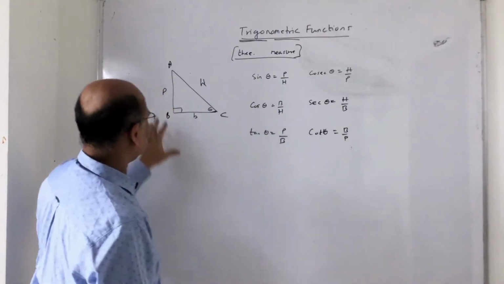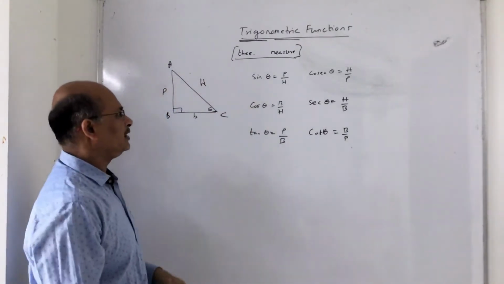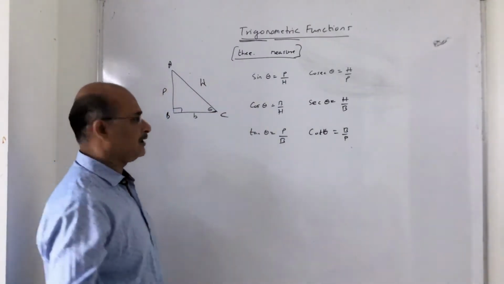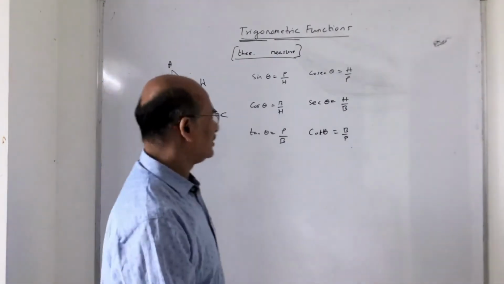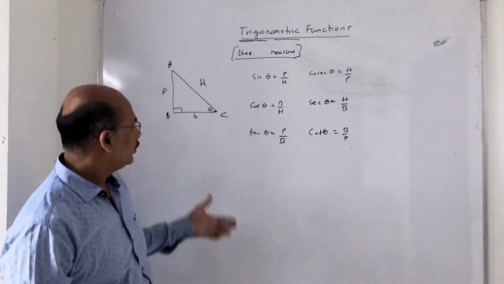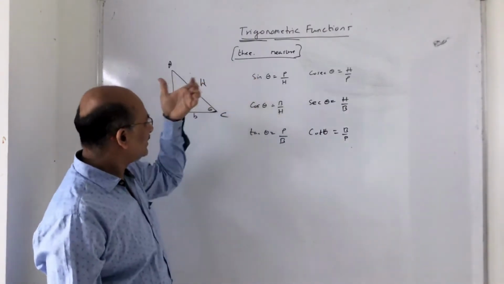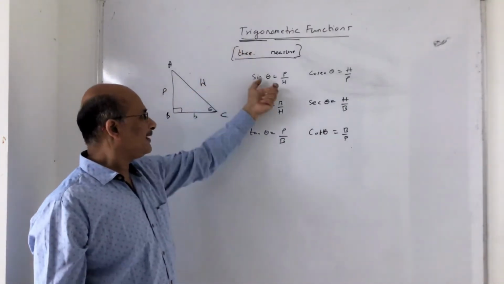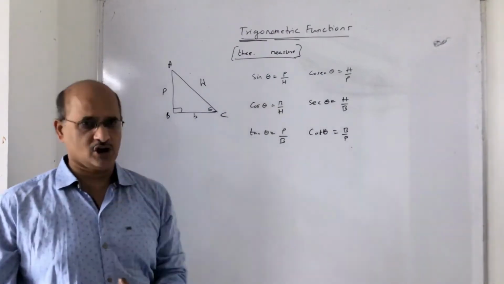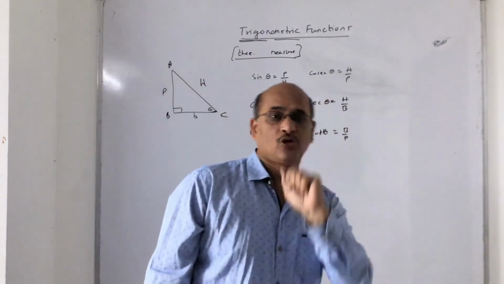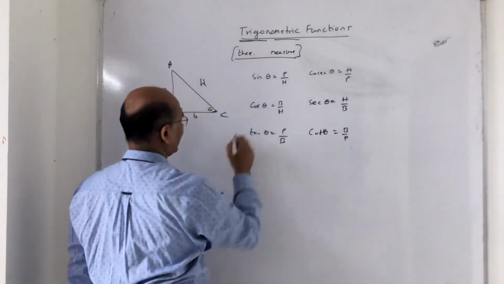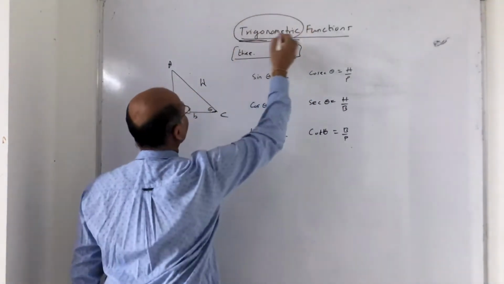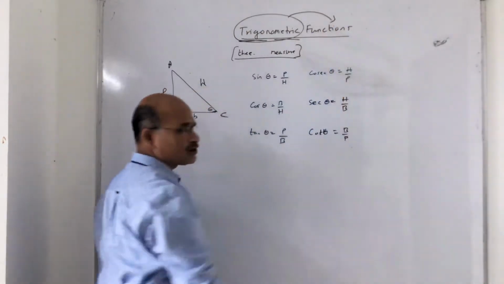Having understood this point, which is important as far as the basics of trigonometric functions are concerned, let us go to something more important. I said trigonometric ratios are called functions. Why are they called functions? Now pay attention.